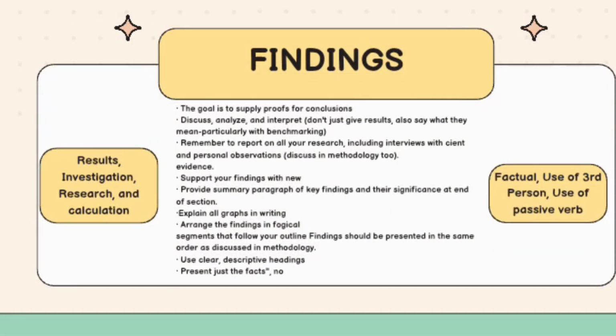Next is the findings. So the findings section is the heart of the report. It presents the results of the research in a clear and organized manner. So this part includes facts, figures, analyses, and interpretations. Graphs, tables, and charts may also be added to support the results. It's written in a formal tone using the third person and passive voice to make it objective and factual.